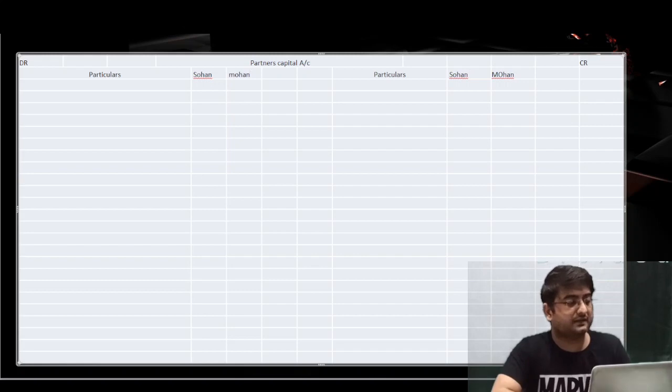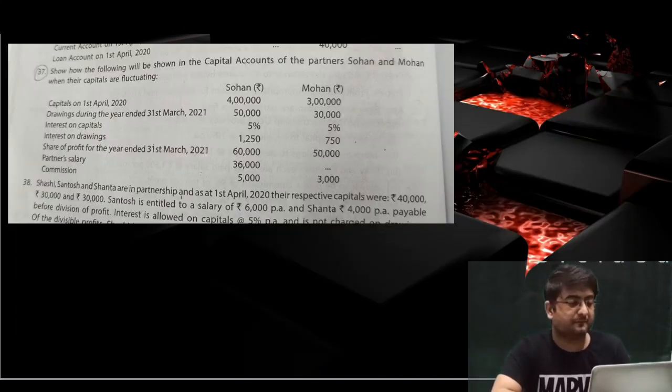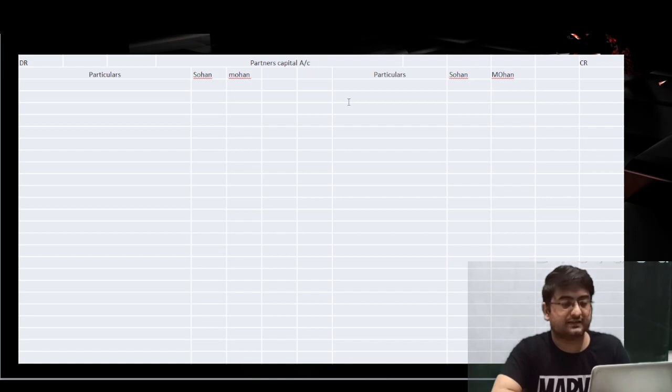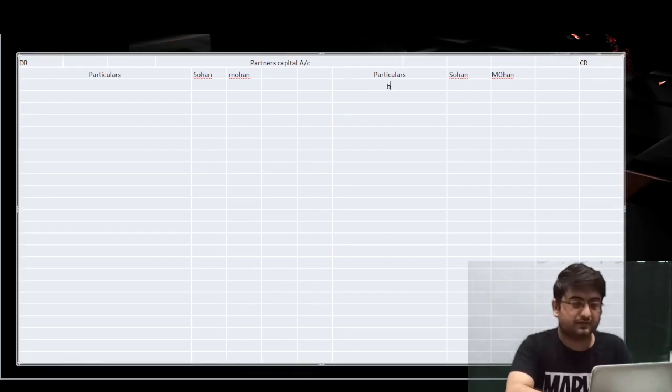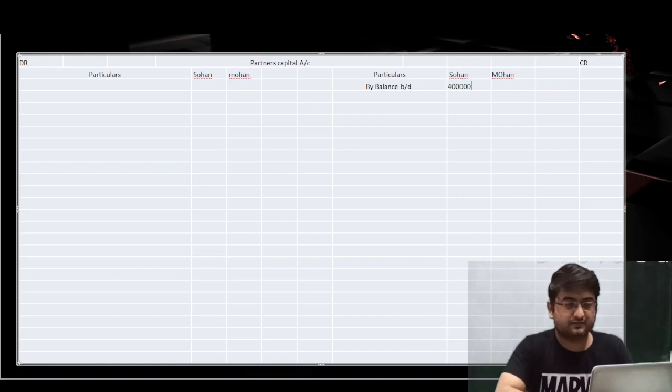Now we have been asked how those items will appear in the partners' capital account. So we'll simply transfer the amount to opening capital, 4 lakh and 3 lakh rupees. In the partners' capital account, write By Balance B/D. So it will be 4 lakh rupees on the credit side, and 3 lakh rupees on the credit side of Mohan.